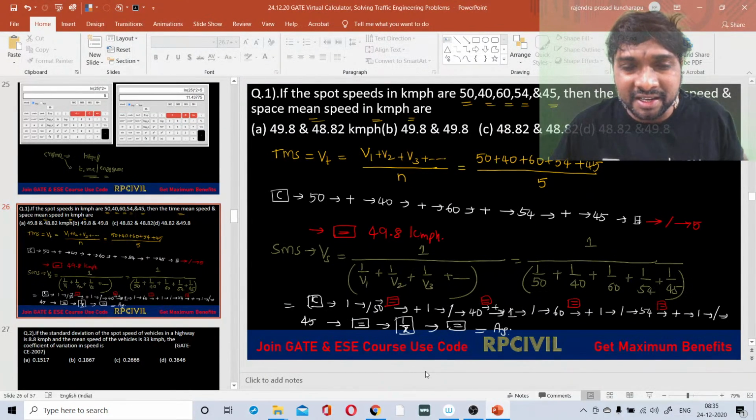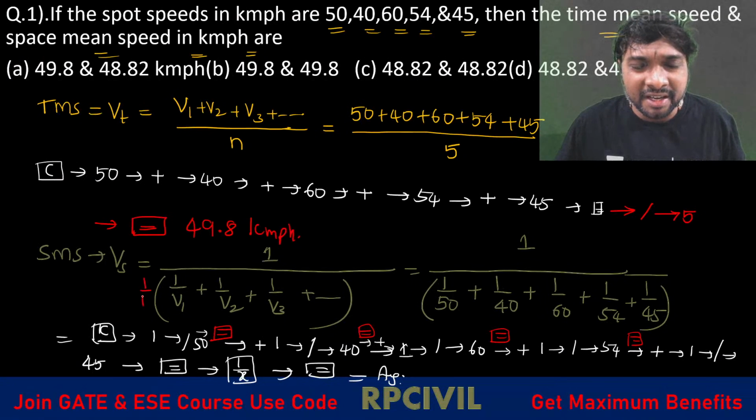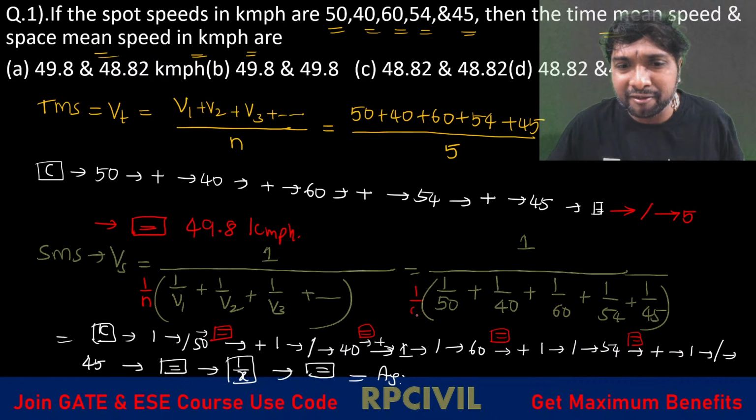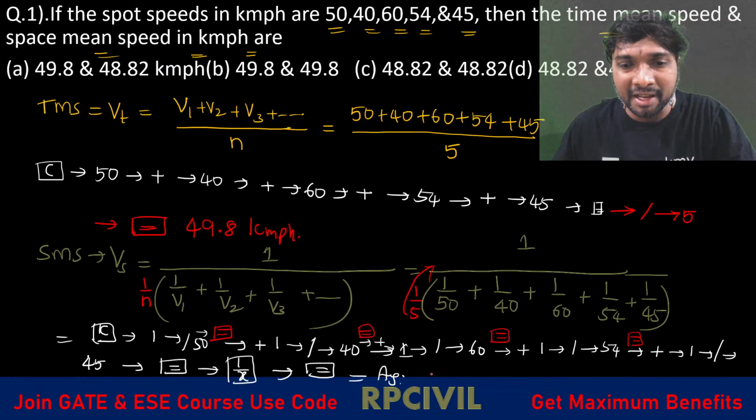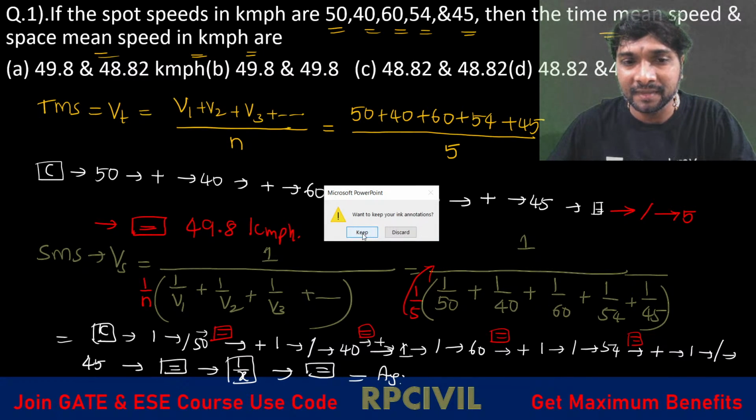This 1 by n is there now. Here if you just observe, right? Yes or no? 1 by n comes into picture now. Here this 1 by 5 is there now. So this 5 will go to numerator or not? Yes or no? This 5 will go to numerator. So it will go to numerator there. Then if you are multiplying with 5, then you are getting the answer, right? Yes or no?